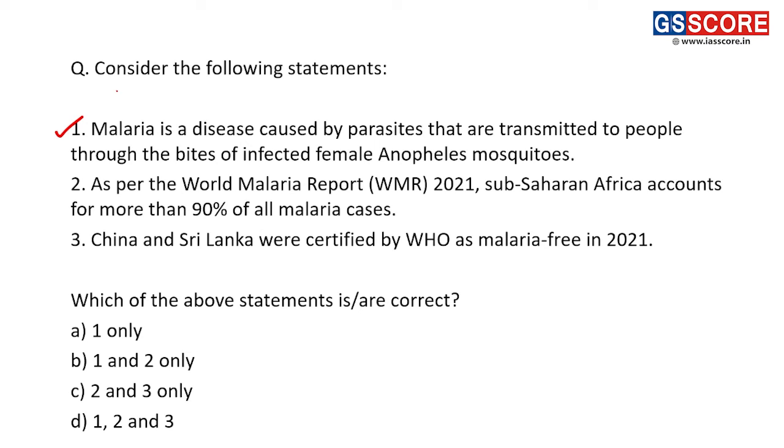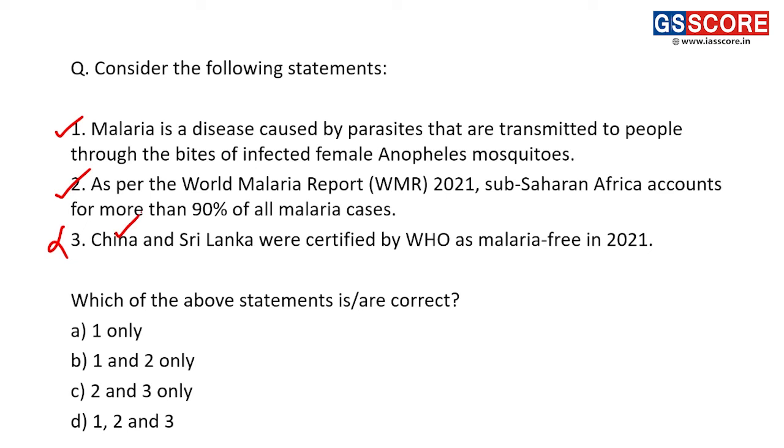Second, as per the World Malaria Report WMR 2021, Sub-Saharan Africa accounts for more than 90% of malaria cases. Right. So that statement is a correct statement because most of the cases are found in sub-Saharan African countries. Third, China and Sri Lanka were certified by WHO as malaria free in 2021. Now this statement is an incorrect statement.